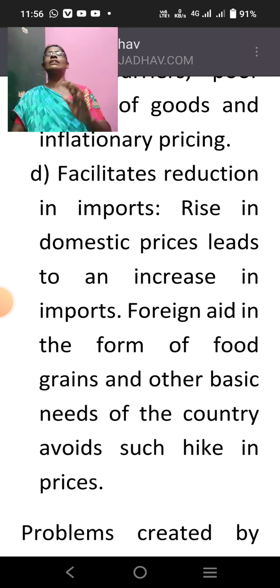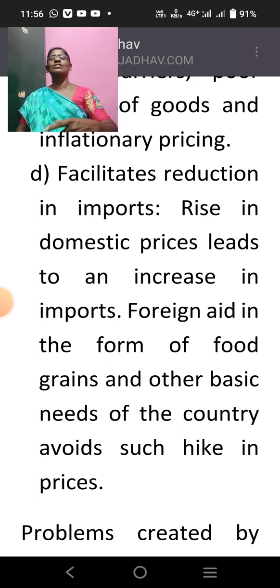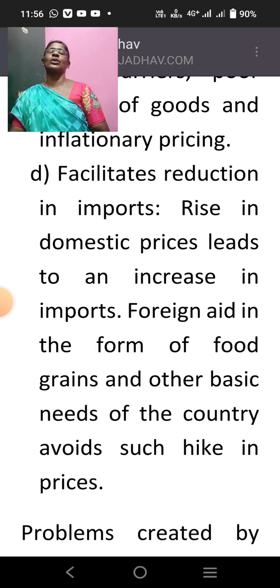That is how we need foreign aid to reduce the imports, or to have control over the local domestic prices. Because when the domestic prices go up, we will have to increase our imports. But when we get foreign aid, what will happen? We need not pay anything, isn't it? Because we are not importing, we are not paying anything. We get it as help or aid. So when we receive aid, there will be control in the price of that particular product.